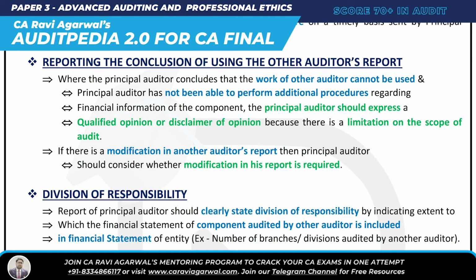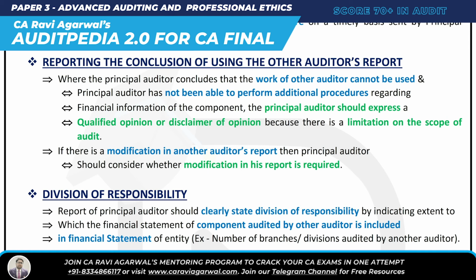Where the principal auditor concludes that the work of the other auditor cannot be used. Okay, I am the principal auditor and I conclude that I cannot use his work, and the principal auditor has not been able to perform additional procedures regarding the financial information of the component. So I just conclude that no, I being the principal auditor, I cannot use his work, and I cannot even perform additional procedures.